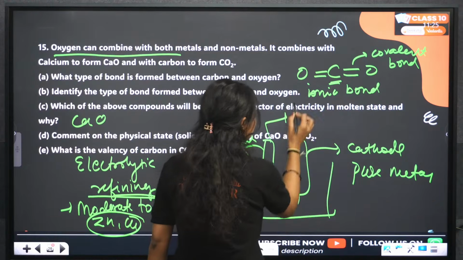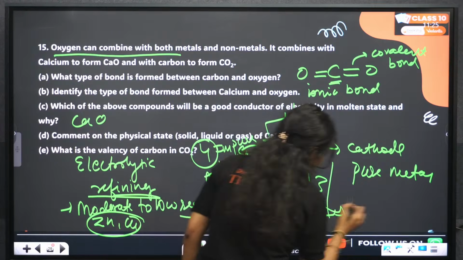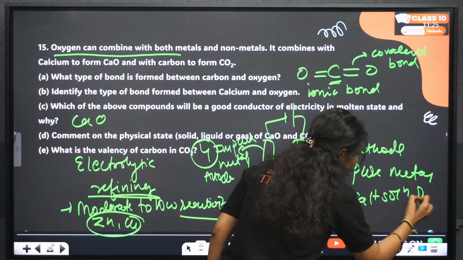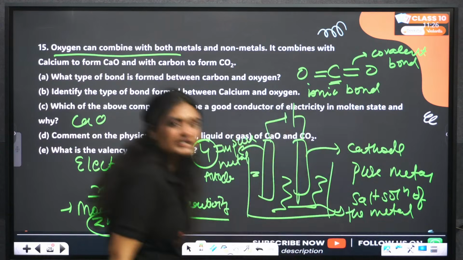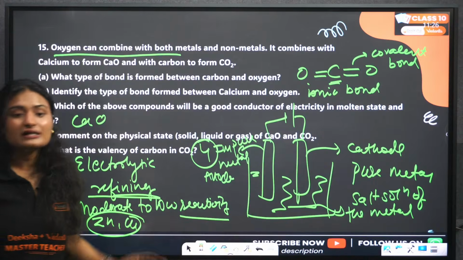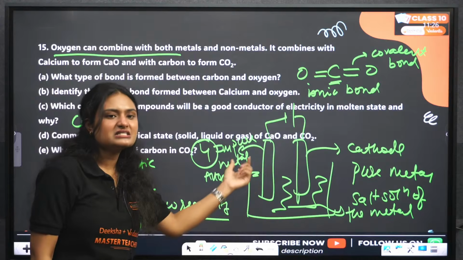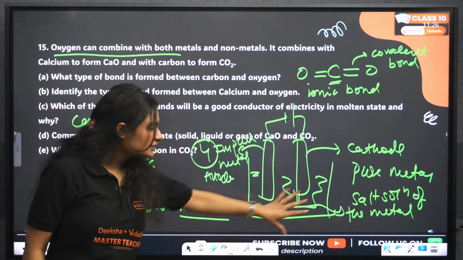And we connect it to a source of electricity. A salt solution of that metal is taken as the electrolyte. Now what happens exactly when you pass electricity through it? This impure metal rod will start to break, and the metal will dissolve in this salt solution.